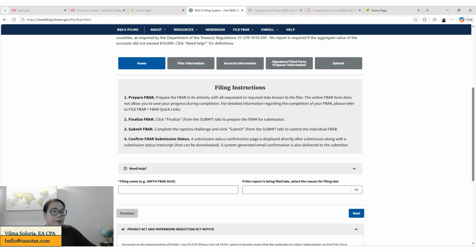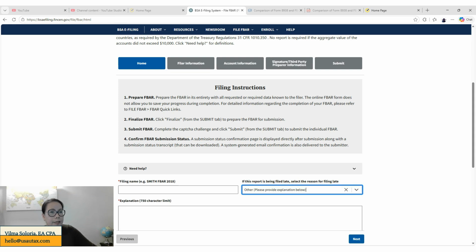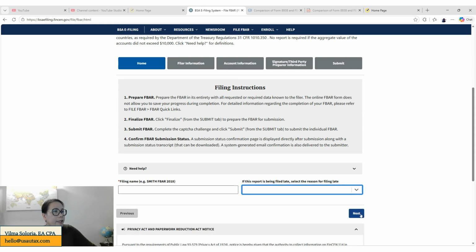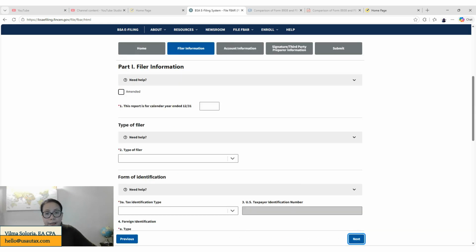So you need to put your filing name. So if you're doing 2025, you have to put submit FBAR 2025. And if you are filing late, you need to select the reason for filing late. If you are filing using the streamlined compliance procedure, for example, you need to choose other. So it will allow you to write the streamlined foreign offshore procedure in here. And then when you click next, it's going to bring you to where the filer information is going to be put, okay? If you are amending an FBAR, you need to tick this box.